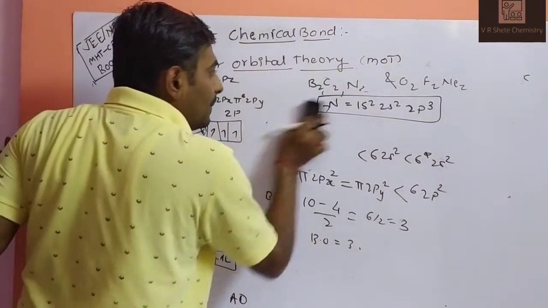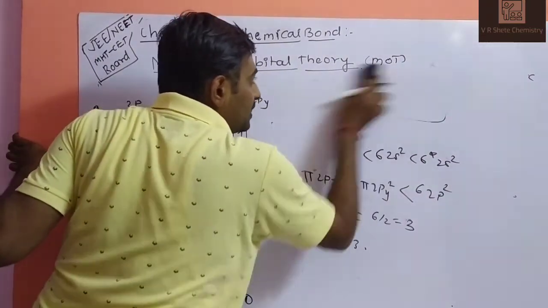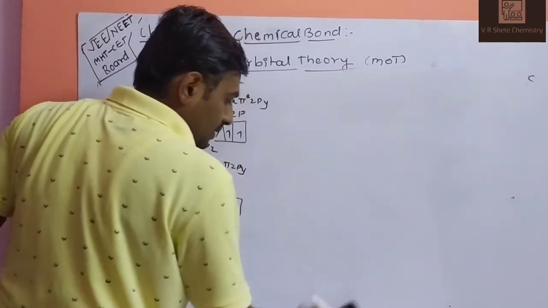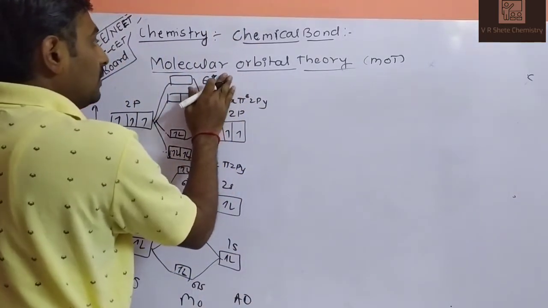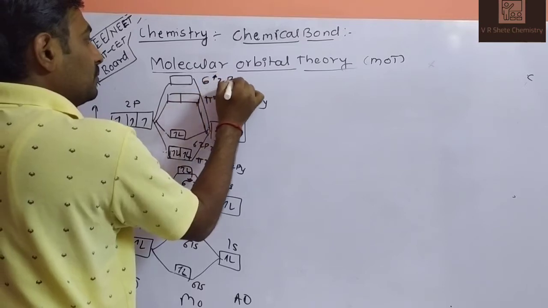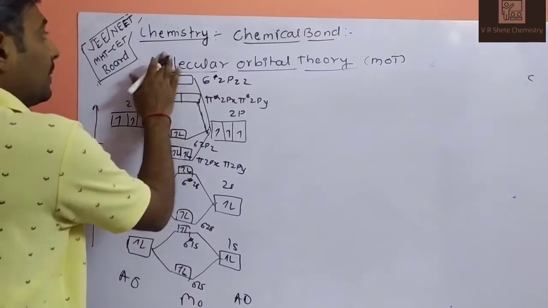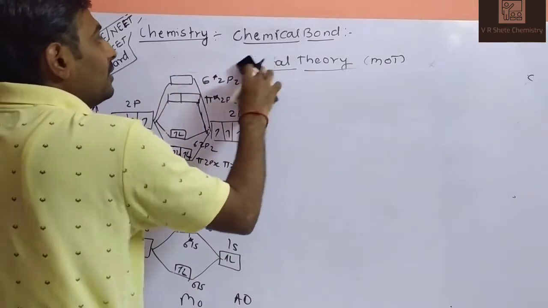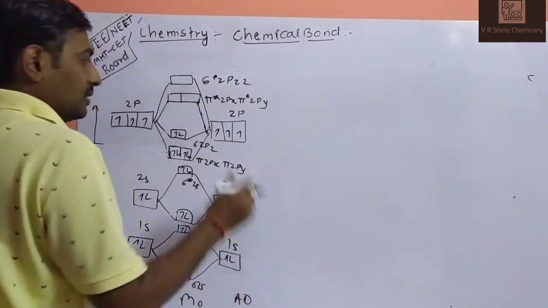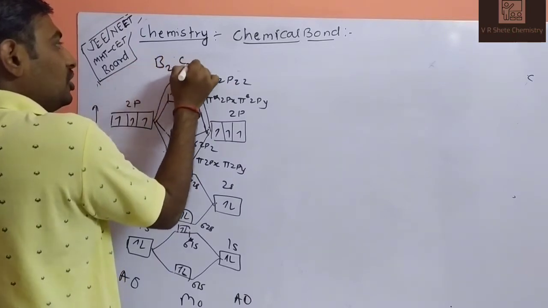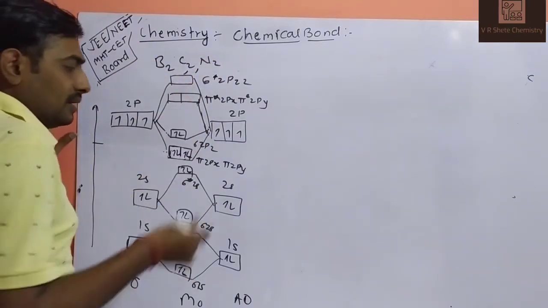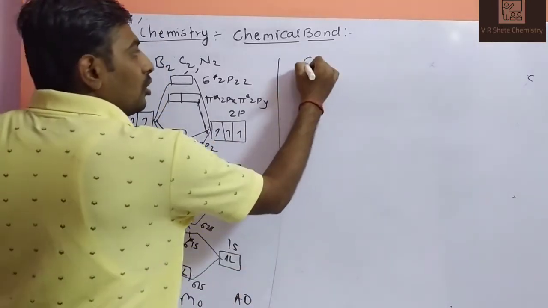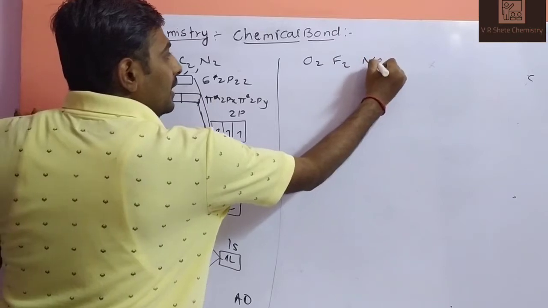So what will be the change in the next one? This electronic diagram is for the B2, C2 and N2 molecules. The same for O2, F2 and Ne2.